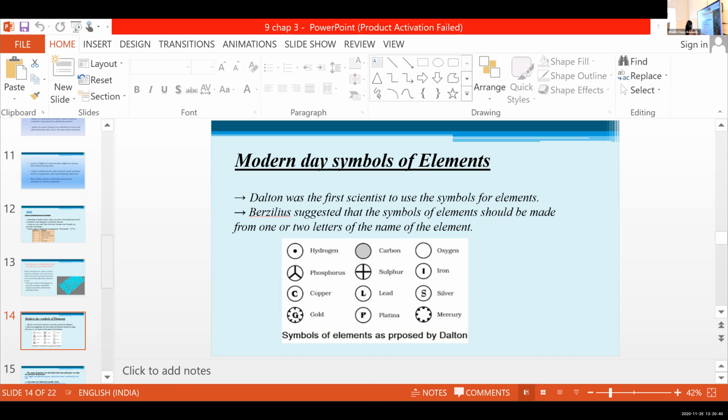Then later, Berzelius suggested that the symbols of elements should be made from one or two letters of the name of the element. So Dalton suggested this type of representation, and later Berzelius suggested that the symbols of elements should be made from one or two letters of the name of the element. Clear?